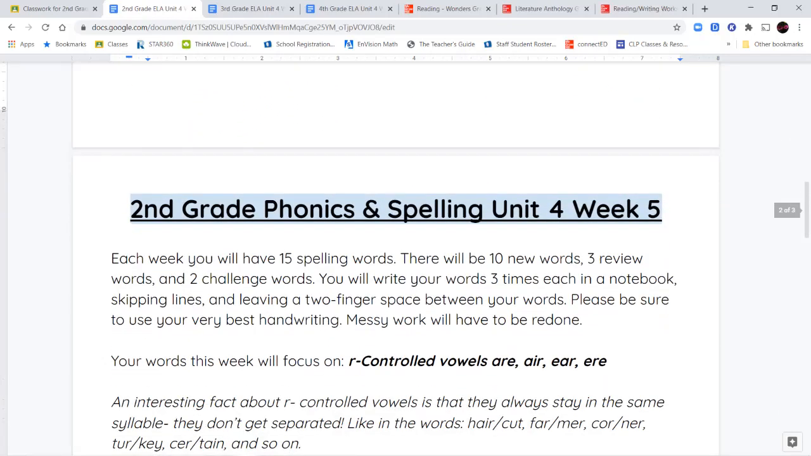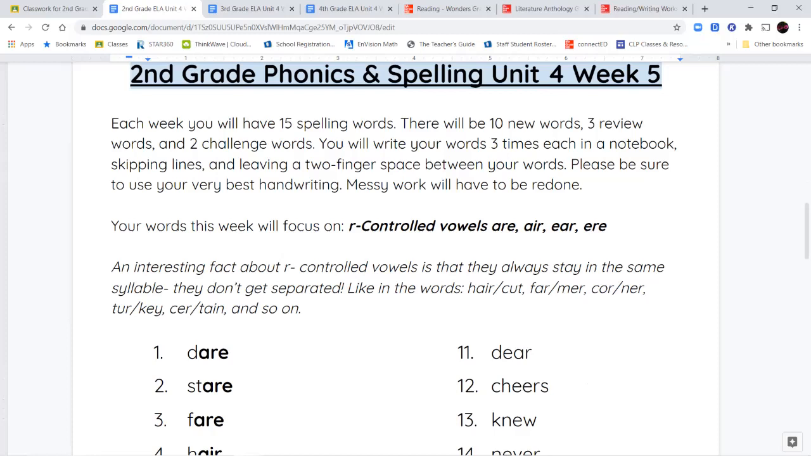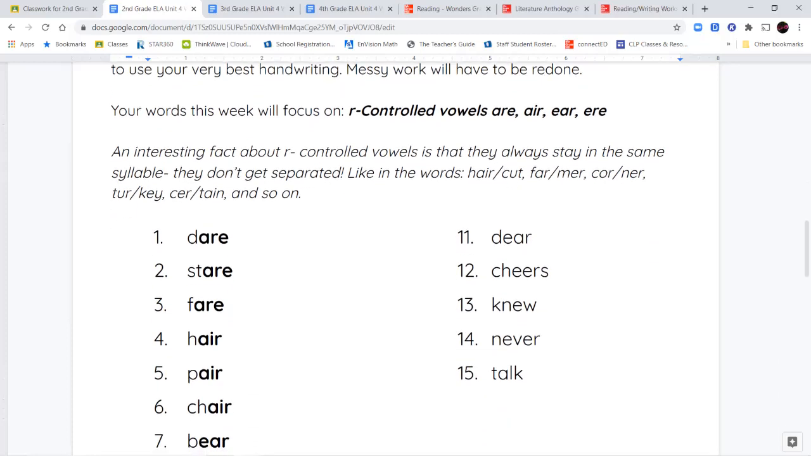Now, for our language arts, for our spelling words this week, we're going to focus on more R-controlled vowels that sound like air. So you're spelling it either A-R-E, A-I-R, E-A-R, or E-R-E.